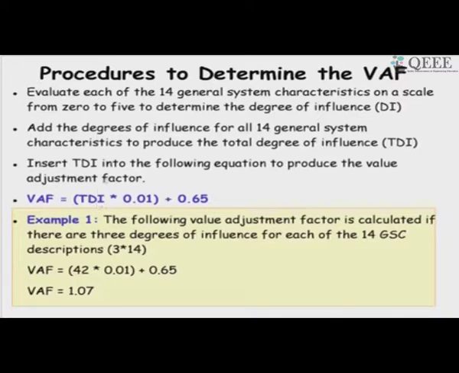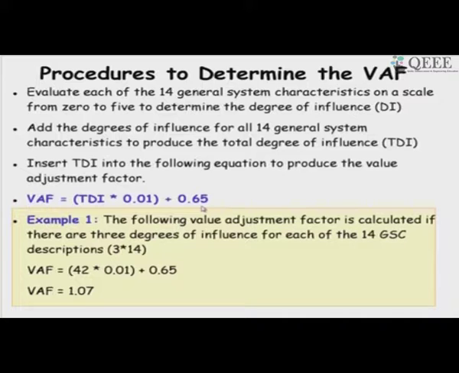Just see that there are 14 parameters, and if we make all of them 0, then the total degree of influence will be 0, and then it will be just 0.65. So, we will scale down the unadjusted function point UFP that we have computed by 35%. So, it will become 0.65 of what we computed.